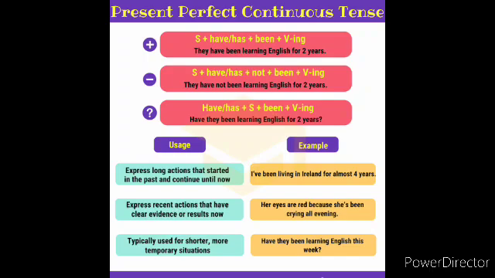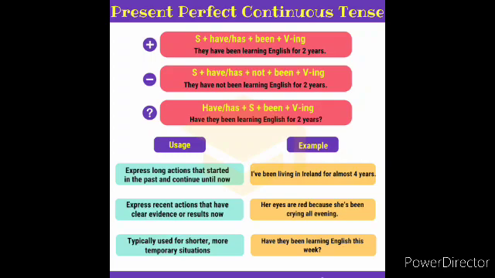See here the interrogative sentence. In interrogative the structure is has or have. You should bring the helping verb to the front. Has or have plus subject plus been plus verb plus ing. So this is the structure for the interrogative sentence.